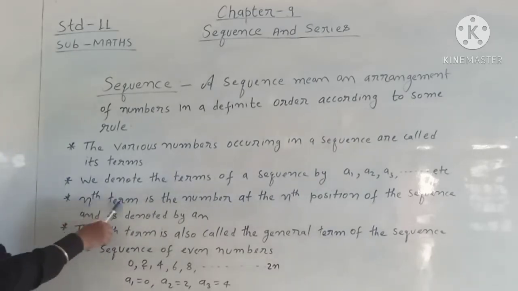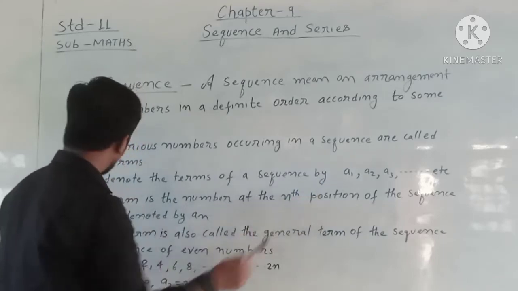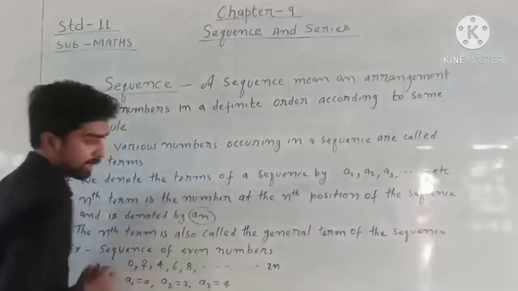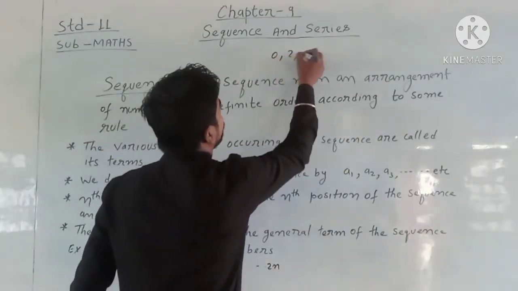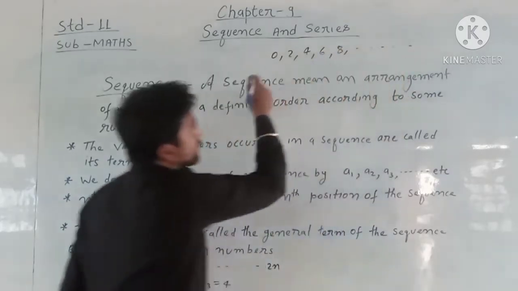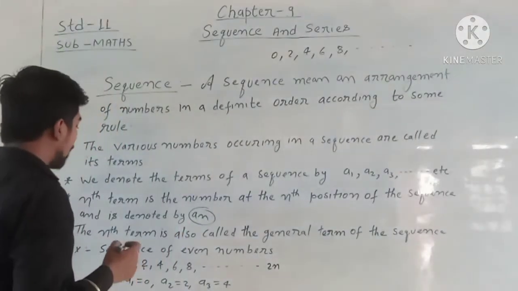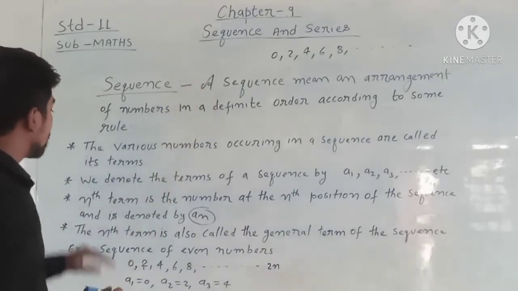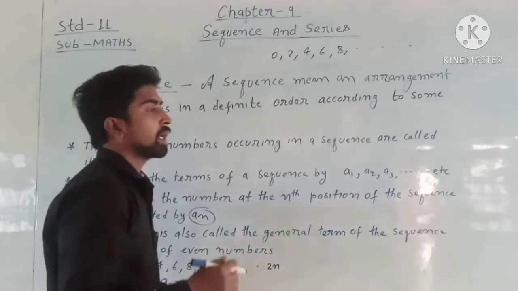Students, the nth term is the number at the nth position of the sequence and is denoted by an. So if 0, 2, 4, 6, 8, dot dot dot is a sequence of even numbers, and now we have to find the nth term of this sequence. The nth term is the number at the nth position.